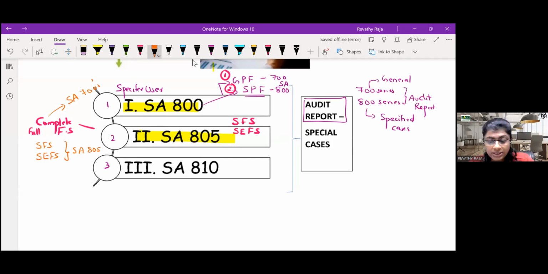Are you understanding? I'm just comparing. 700 series is for full, and this is mainly if you're doing the audit of a single FS, balance sheet only, cash flow only, or a specific element in FS, any element.